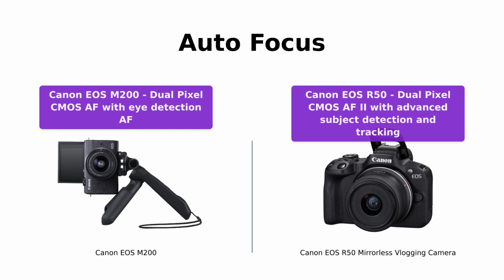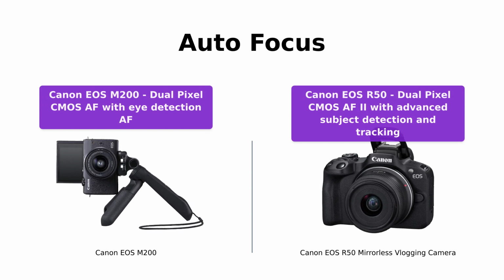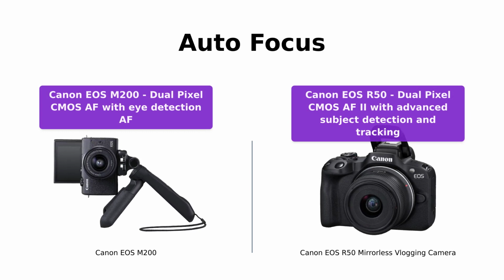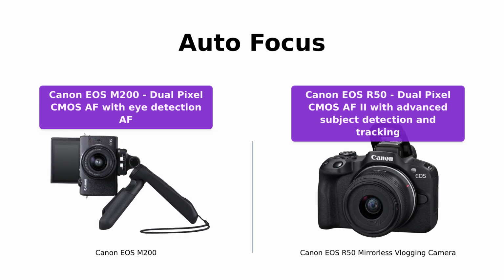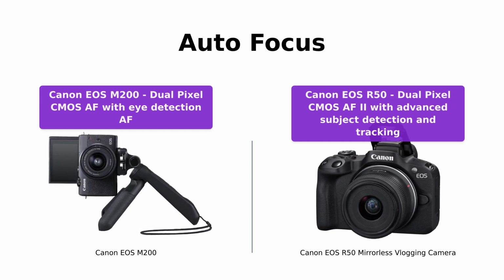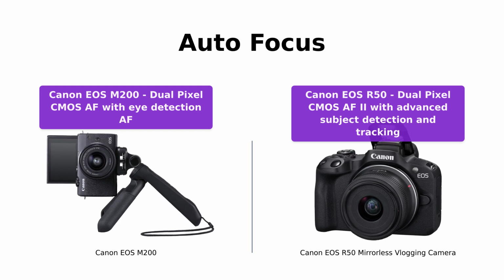When it comes to autofocus, both cameras excel. The Canon EOS M200 features fast and accurate dual-pixel CMOS AF with eye detection AF. On the other hand, the Canon EOS R50 boasts dual-pixel CMOS AF-E, which covers a larger area and has advanced subject detection and tracking capabilities.